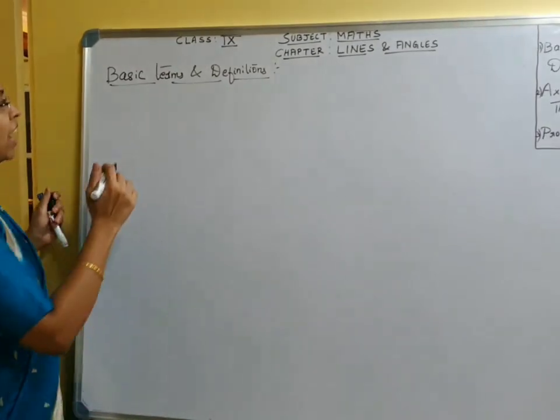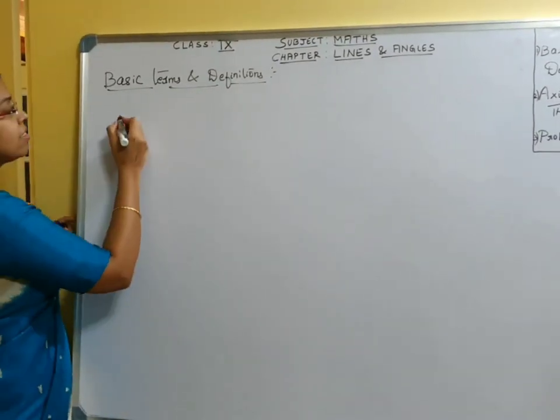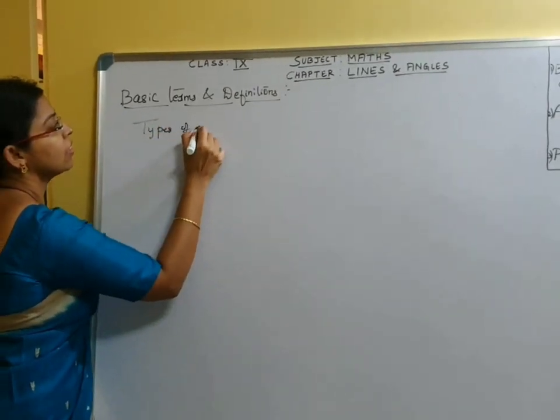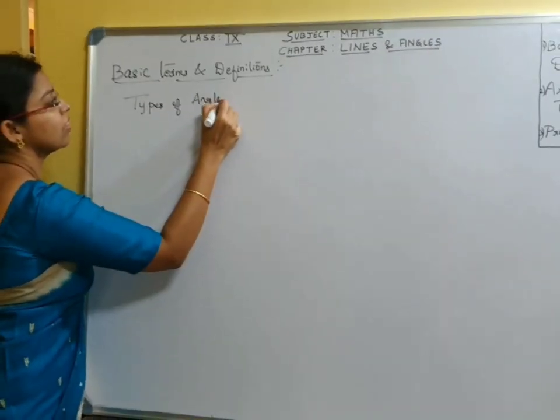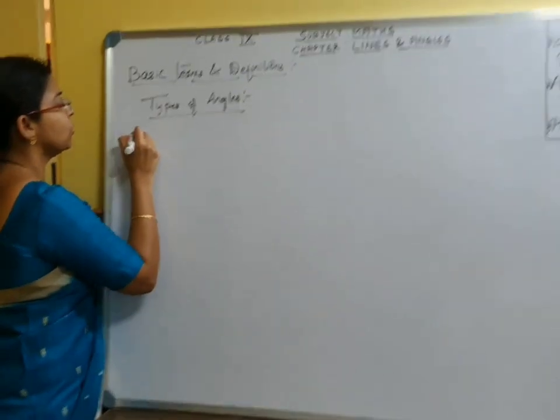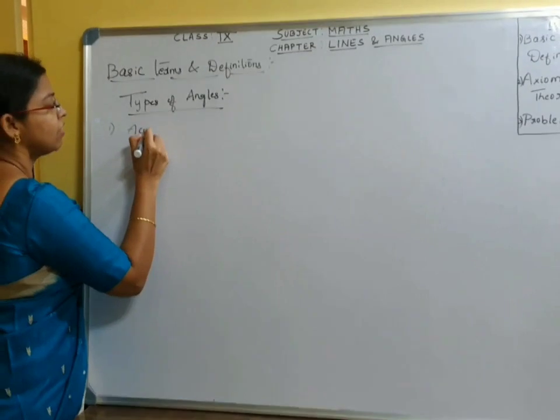So what are the types of angles that you have learned in the previous classes? Acute angle. We will start with acute.